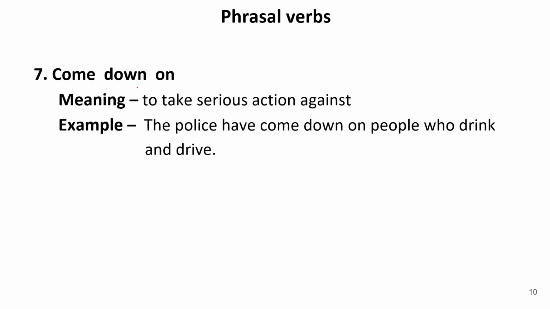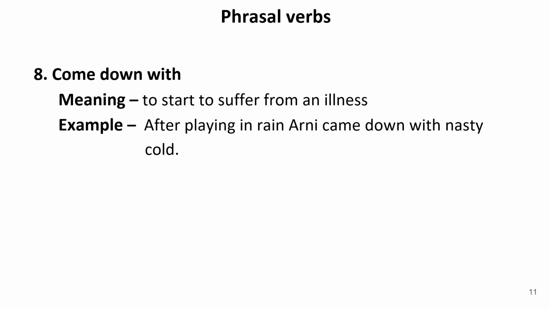Come down on. The meaning of this phrasal verb is to take serious action against. So when someone takes serious action against, it is known as come down on. Come down on is a phrasal verb, and phrasal verbs actually work like idioms and phrases. For example, the police have come down on people who drink and drive. So come down on means they took serious action against the people who drink and drive. Now let us move to the next one.